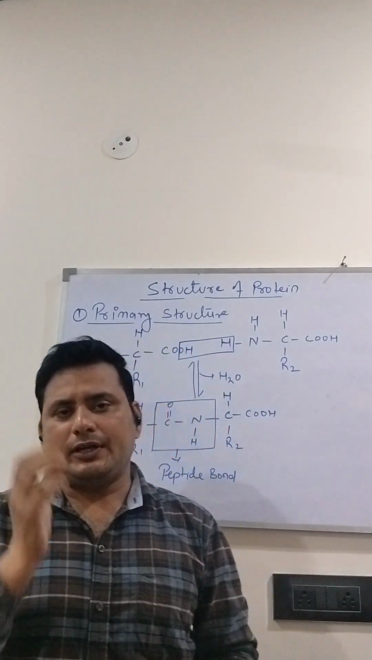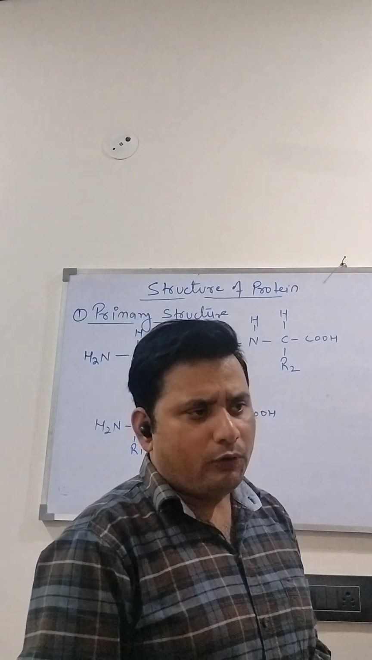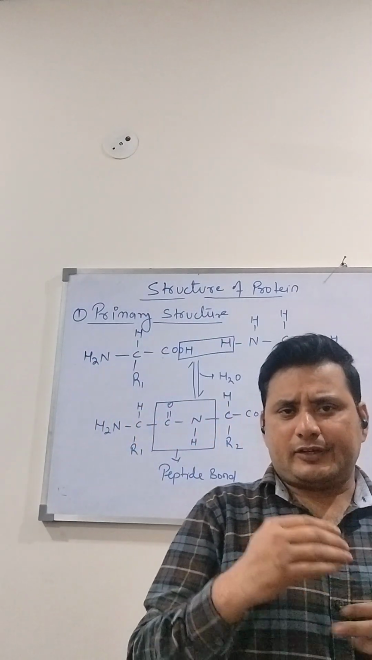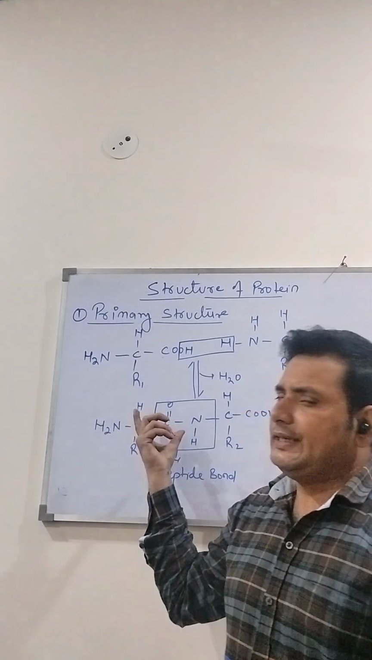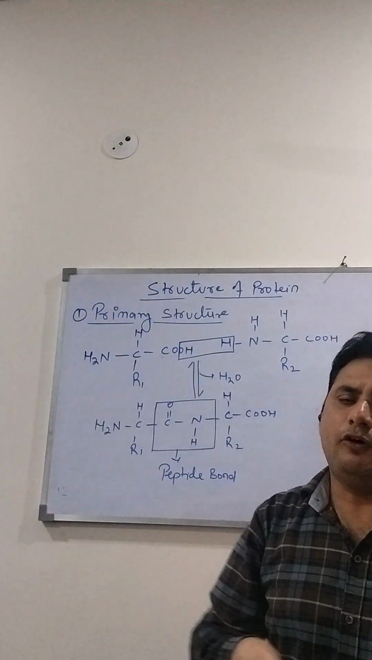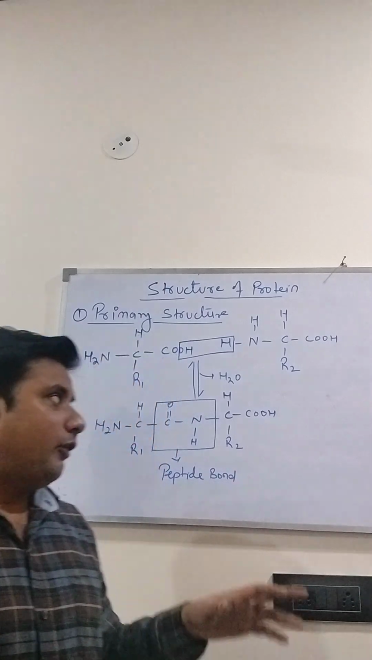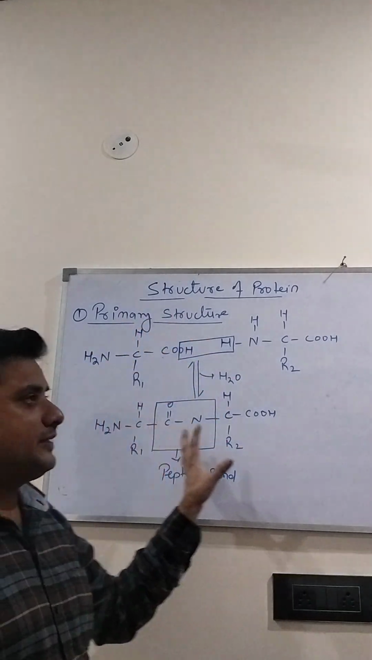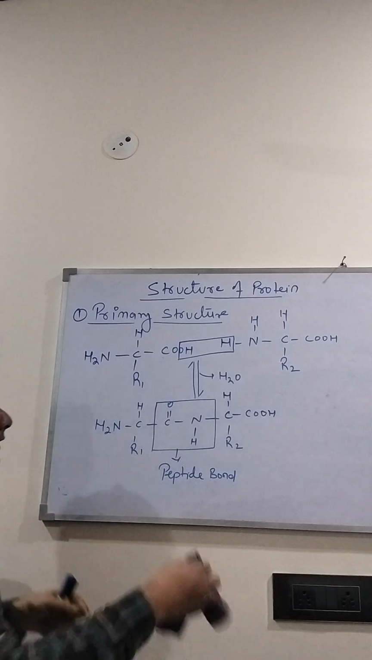So in this way, different amino acids are arranged and linked with the help of peptide bonds. The primary structure is very important for the further structural levels of protein. If there is a disturbance in the primary structure, then the resultant protein is also distorted. From the point of view of protein structure, the primary structure is very important.